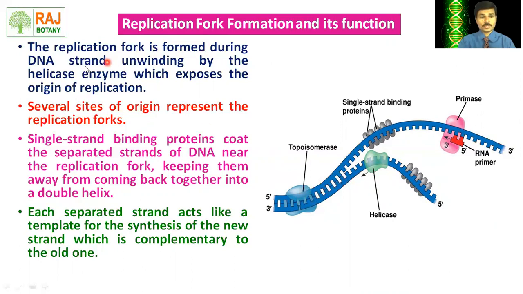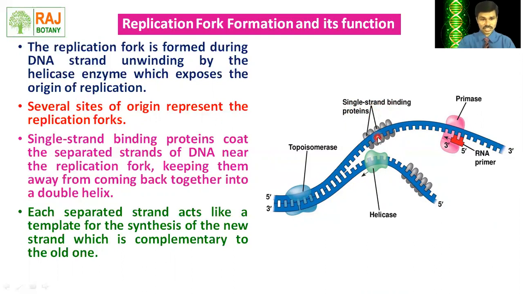The replication fork is formed during the DNA strand unwinding by the helicase enzyme, which exposes the origin of replication. There are several sites of origin that represent the replication fork. Here we can see, after the unwinding of the two strands of the DNA molecule, the attachment or binding of proteins called SSB, or single stranded binding protein.